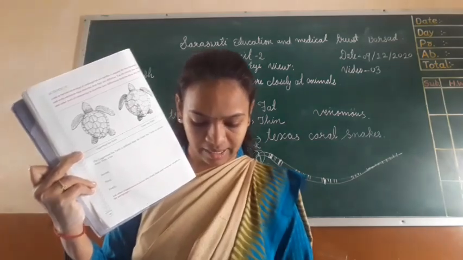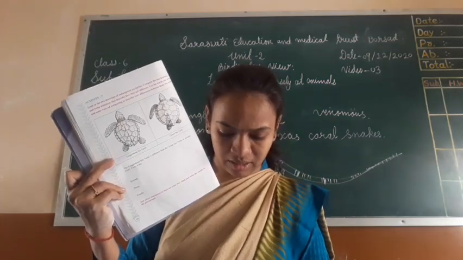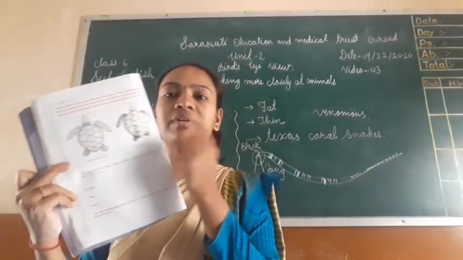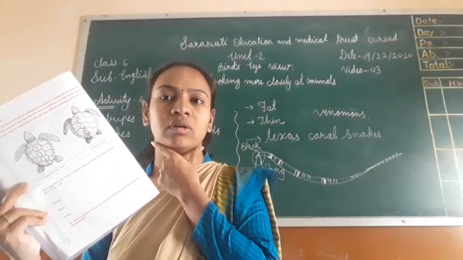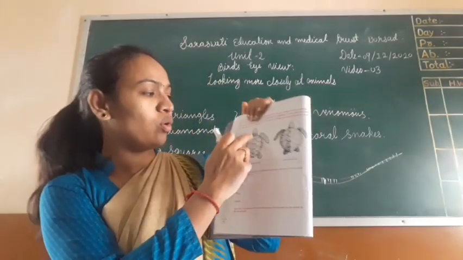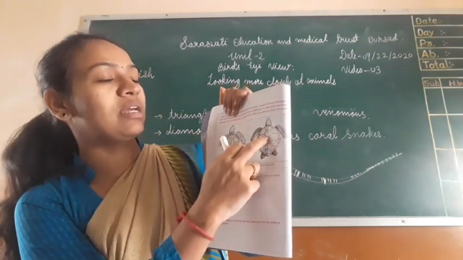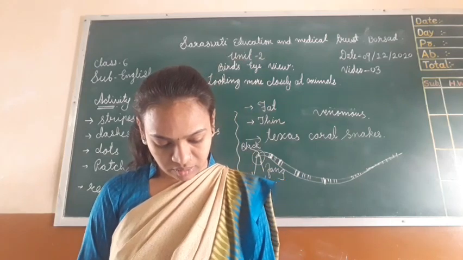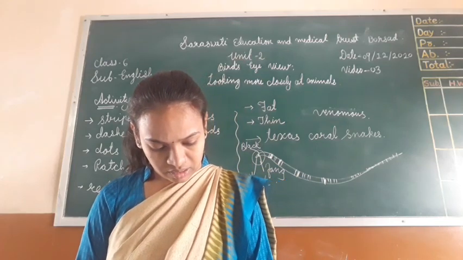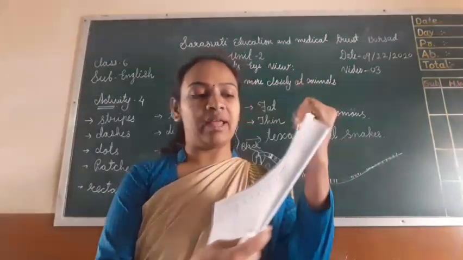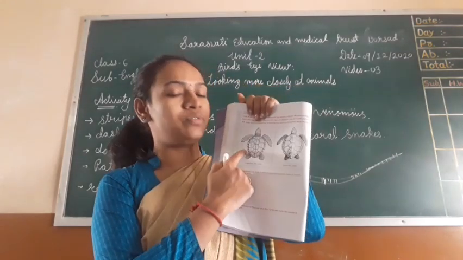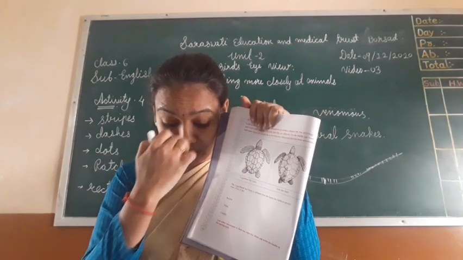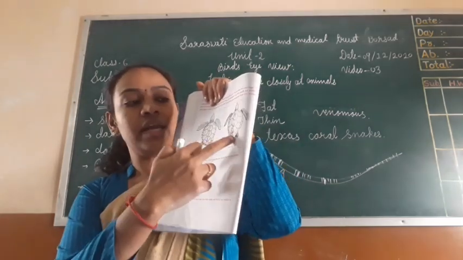Then the green turtle looks like a lizard and has a jaw. Both have a jaw, but one is big and one is small. Another thing is color. The first one is always reddish brown, and the other is grey, brown and green.